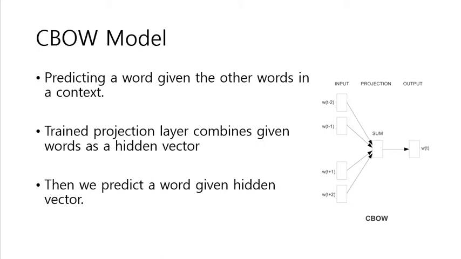For example, in "the cat sat on", we know the in first position, sat in third position, and on in fourth position, and we want to know the word in second position. So we train the projection layer by building a weighted sum hidden vector and predicting a word using this vector.